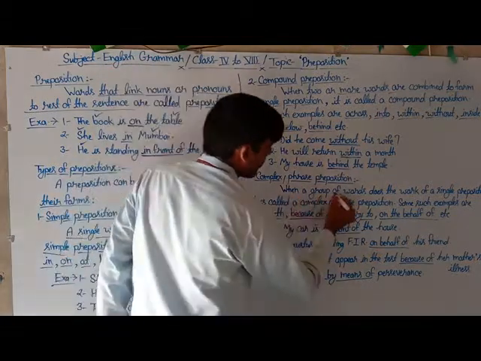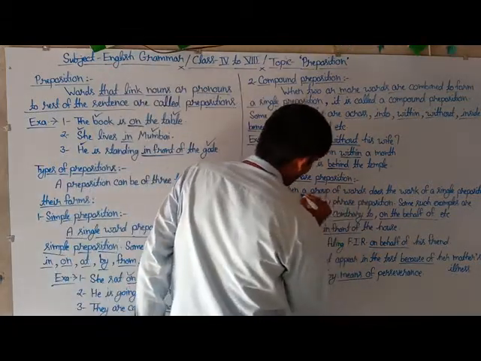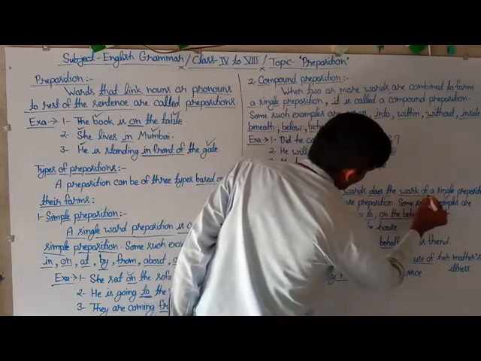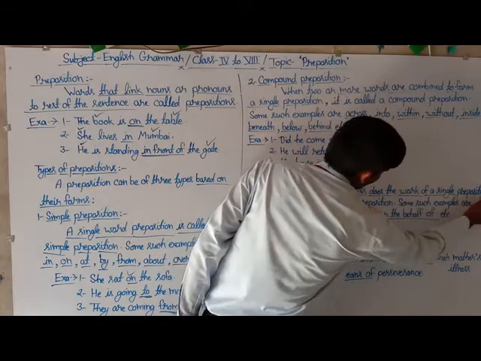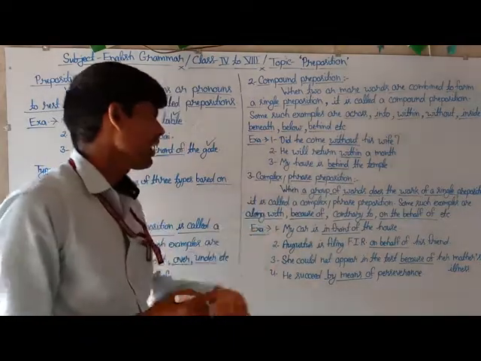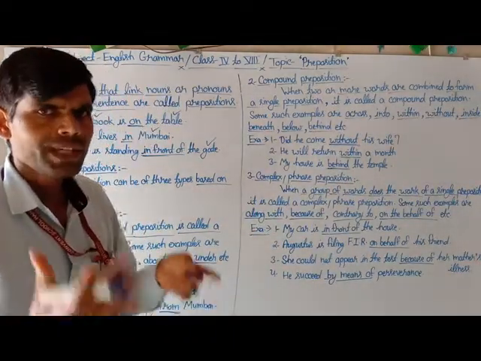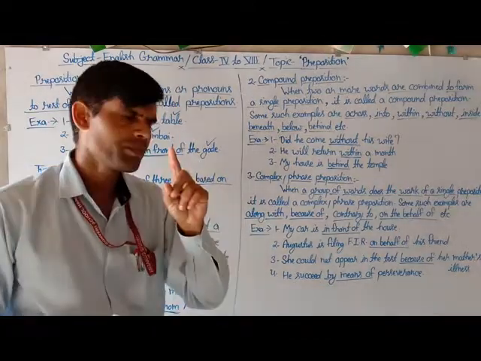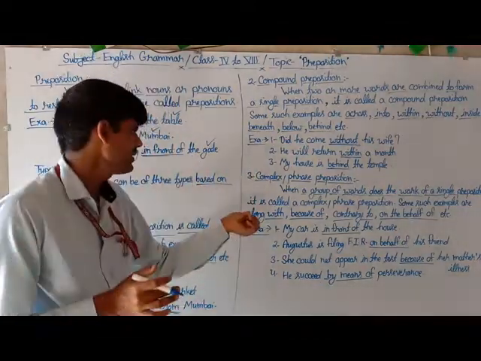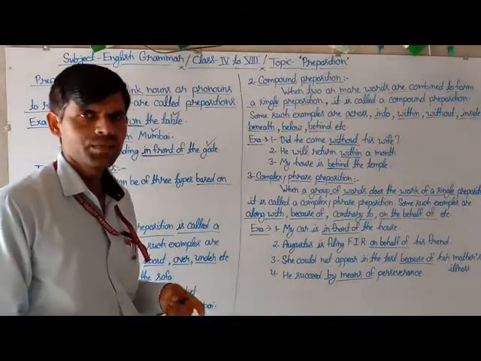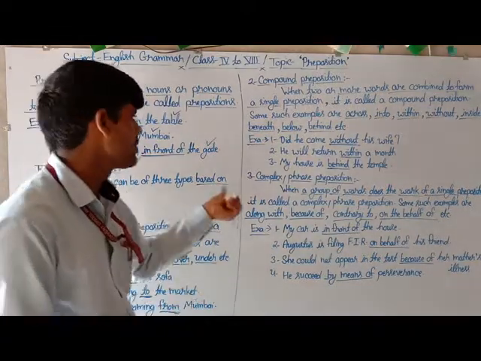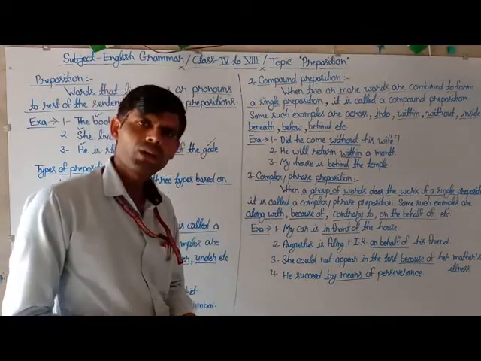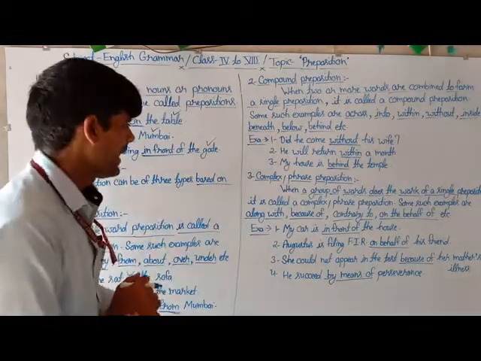When a group of words does the work of a single preposition, it is called a complex or phrase preposition. When a group of words does the work of a single preposition in any sentence, to show the relationship or to connect the nouns or pronouns with the rest of the sentence, this is called the complex or phrase preposition.